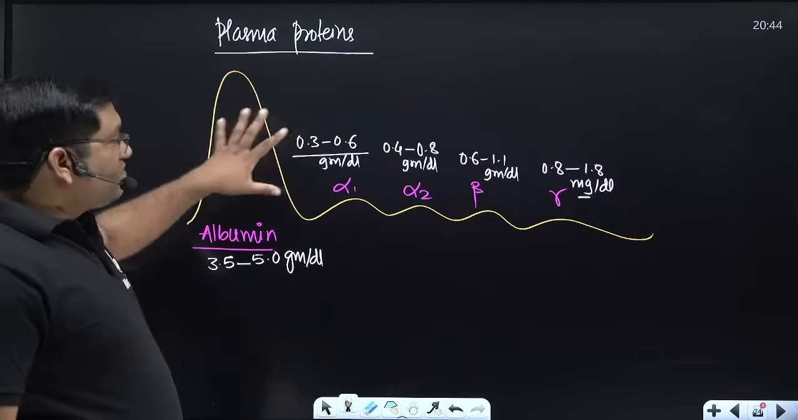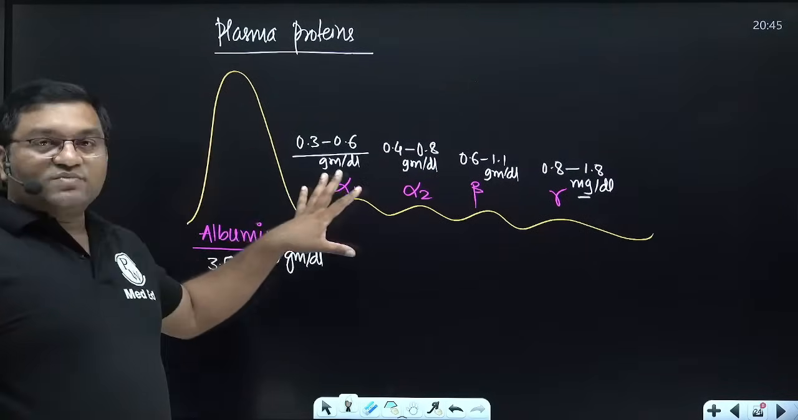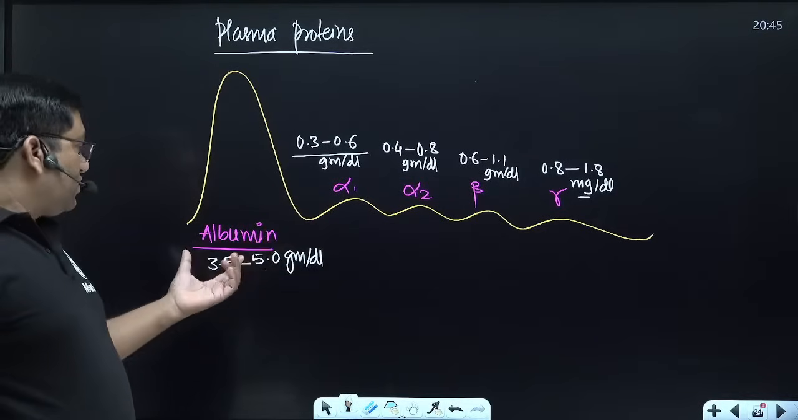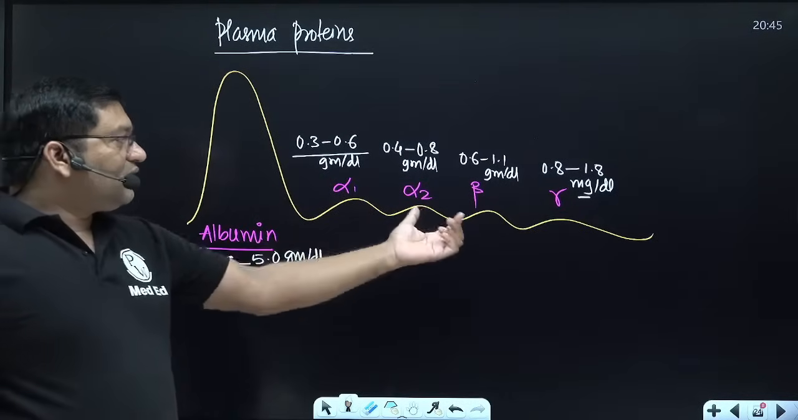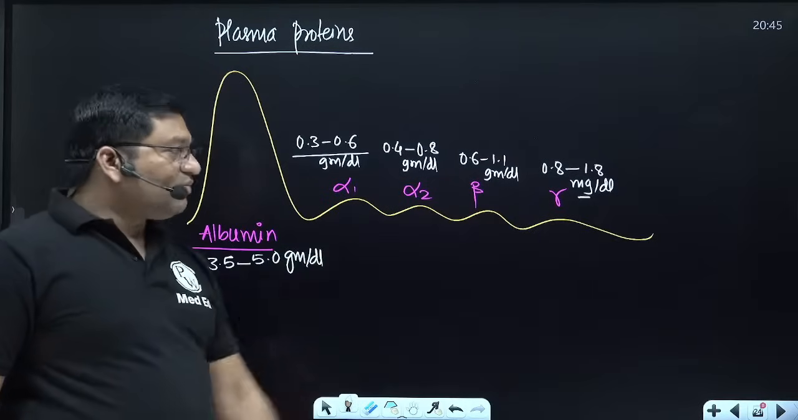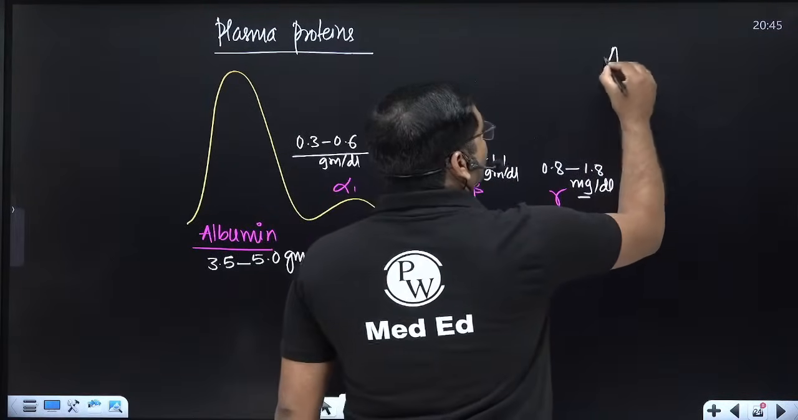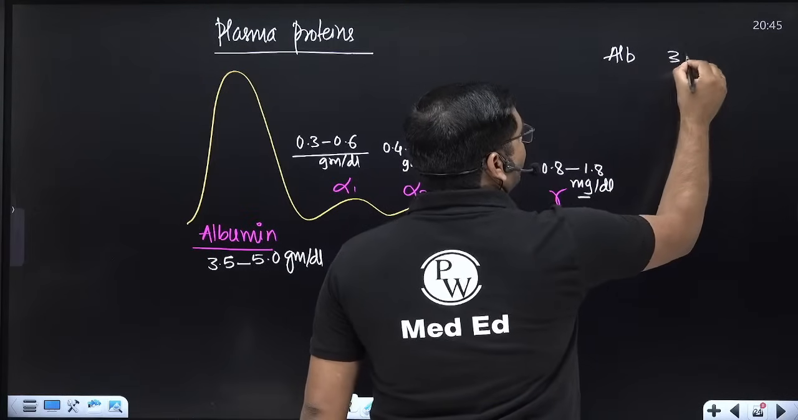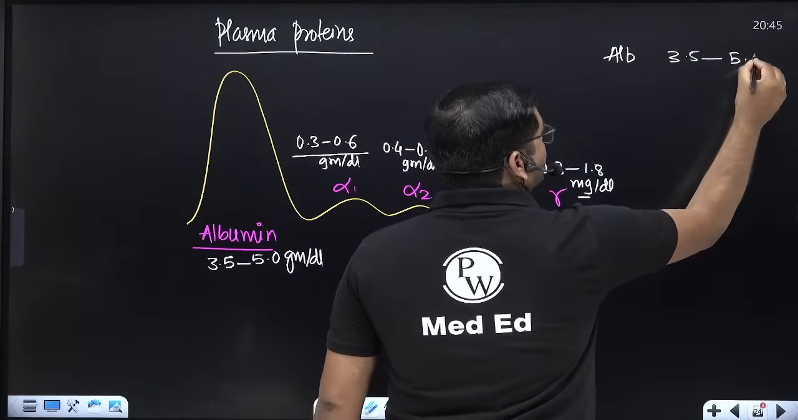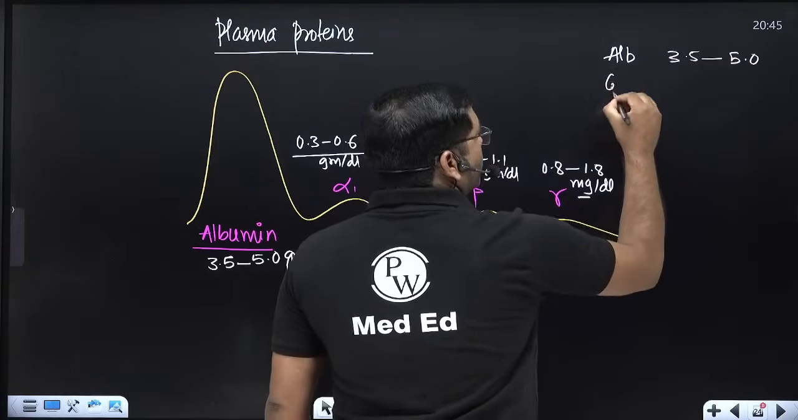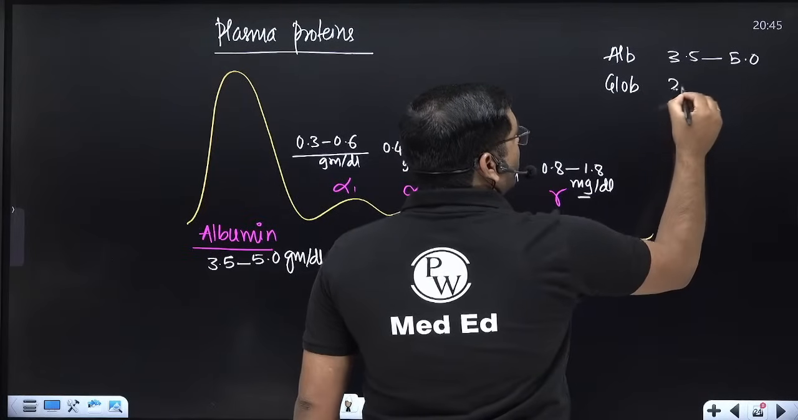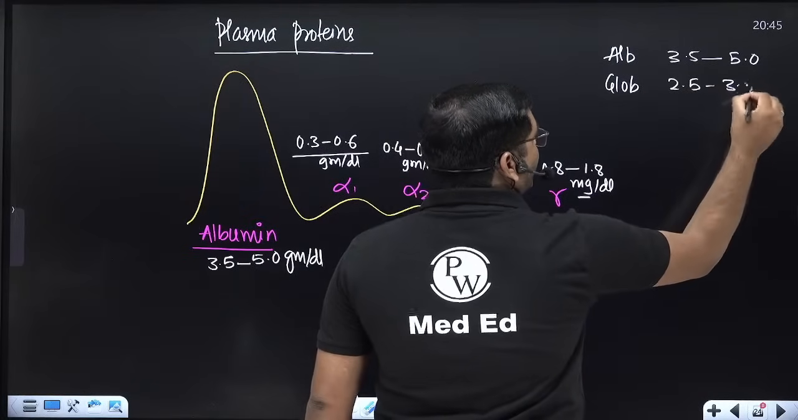These are the plasma proteins: albumin, alpha 1, alpha 2, beta, and gamma globulins. So albumin concentration is 3.5 to 5.0 gram per deciliter. Globulins, it is 2.5 to 3.5 gram per deciliter.